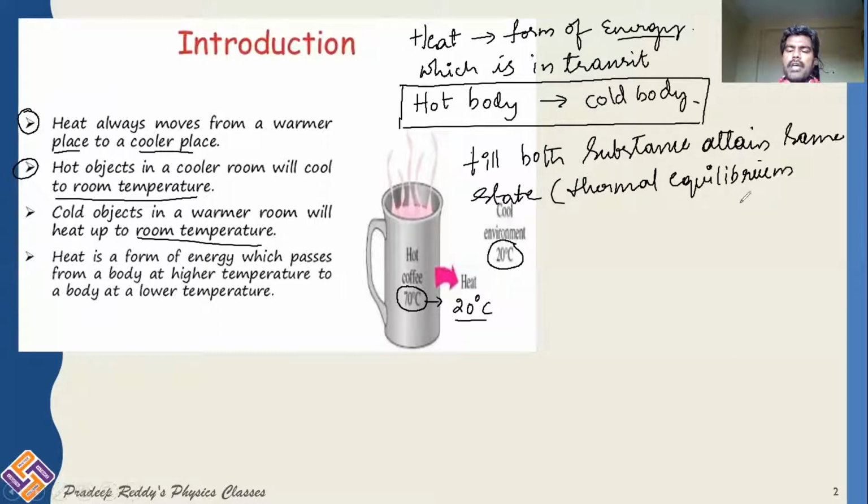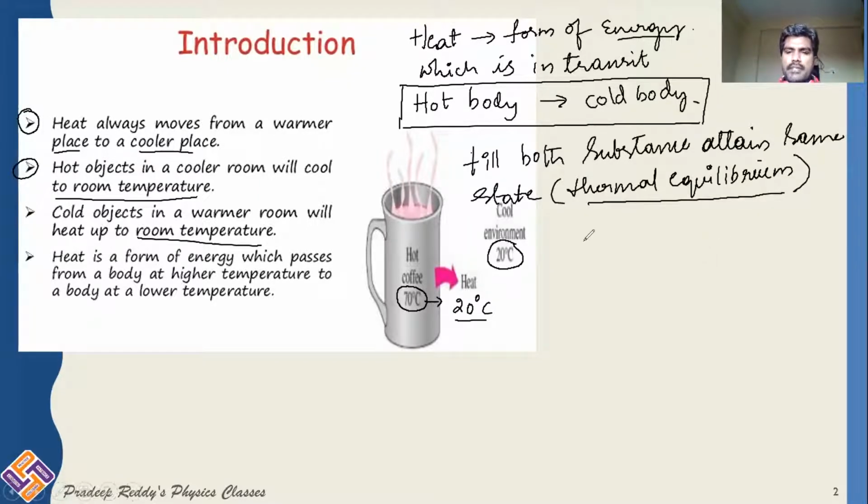Thermal equilibrium. Here room temperature is 20 degrees Celsius and coffee is at 70 degrees Celsius. Hot coffee, when left for some time, attains thermal equilibrium with the environment. It loses heat energy to the surroundings, and as a result, it is finally brought to a temperature of 20 degrees Celsius. Now we say that hot coffee is in thermal equilibrium with the environment. So the substances attain the same state. Till these two substances attain the same state, heat transfer takes place, and that state is defined as thermal equilibrium.